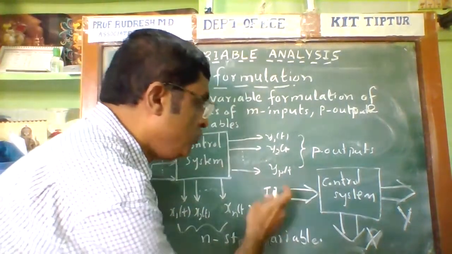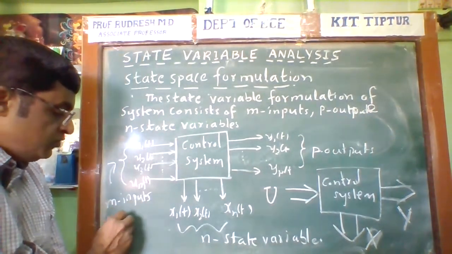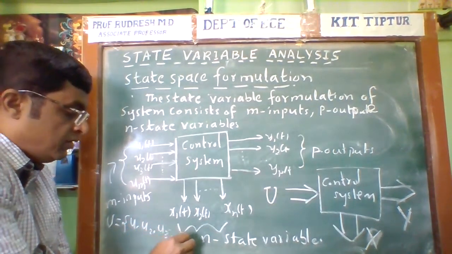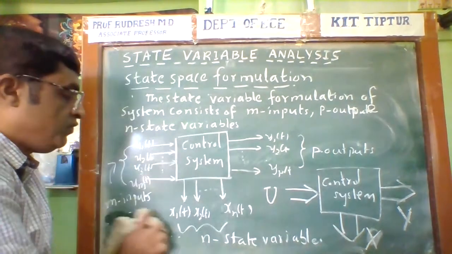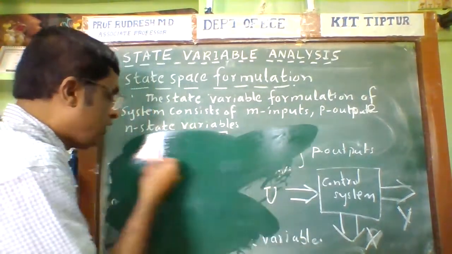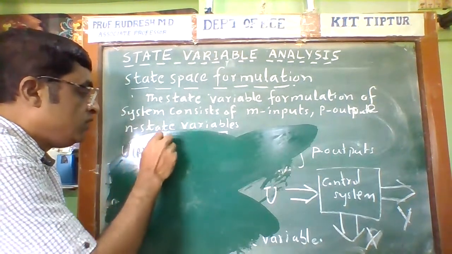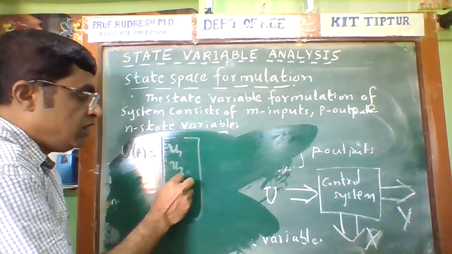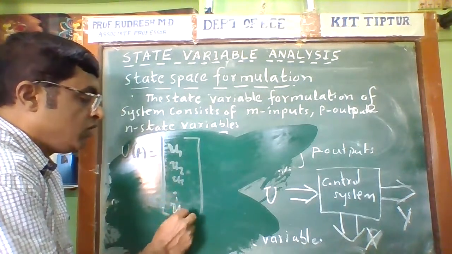Now what is u? Capital U is equal to u1 of t, u2 up to um; this is a vector, a column vector. So u is an input vector, a column vector. U of t is not a single variable. It is a vector consisting of u1, u2, u3 up to um of t.